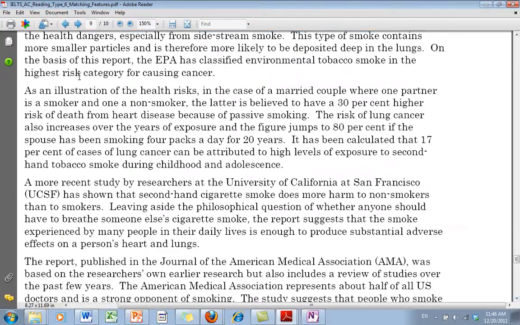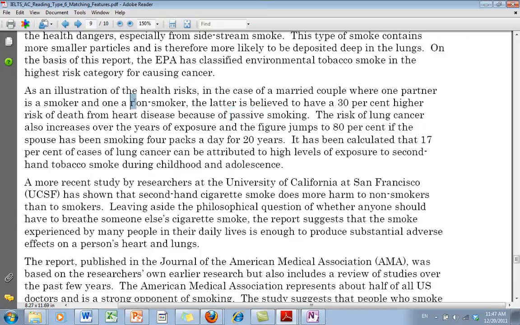Let's look at the next one. As an illustration of the health risks, in the case of a married couple where one partner is a smoker and one a non-smoker, the latter is believed to have 30% higher risk of death from heart disease because of passive smoking. So this paragraph is going to get more specific about passive smoking. For example, it's saying that the partner, the husband or wife of a smoker, is in more danger than the actual smoker.